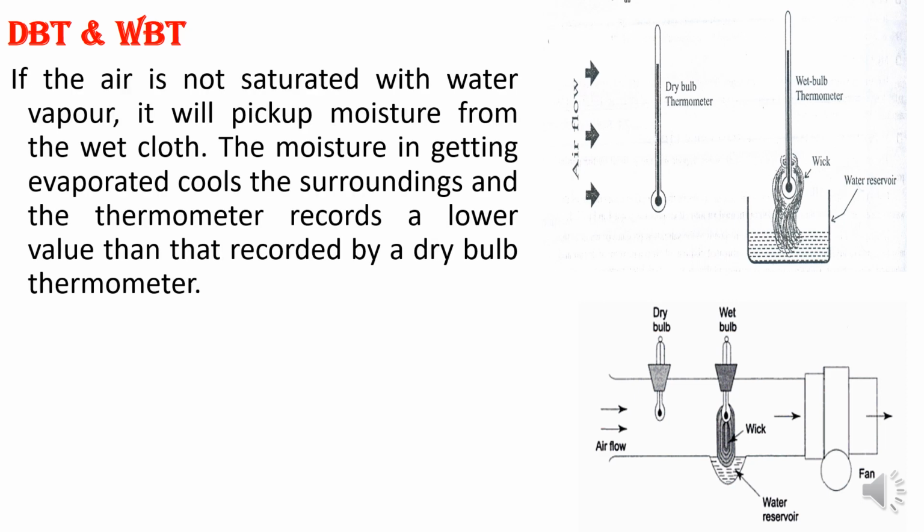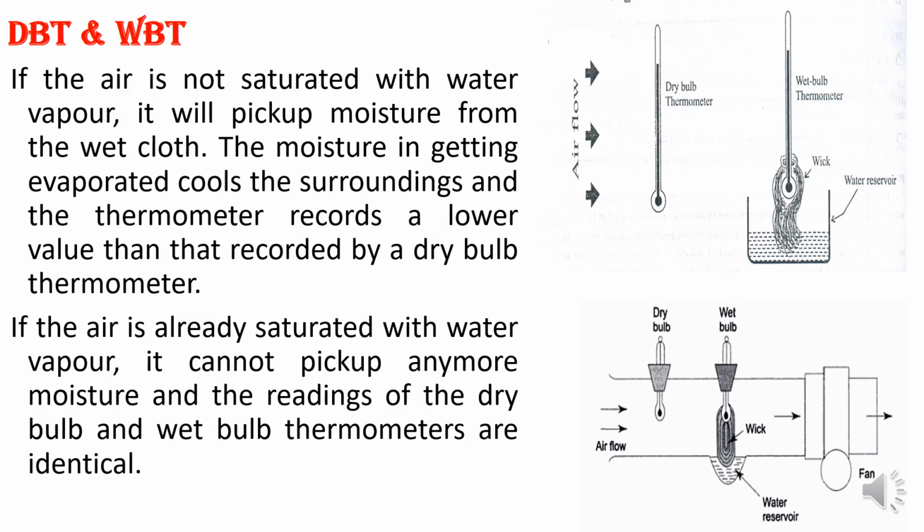We can see over here, whenever the air stream is passed, the dry bulb temperature will be there, and the water vapor will condense over here. So you will get the water reservoir, the water also passes, so the temperature keeps on decreasing, and at one particular time equilibrium is reached. So we can measure this. One instrument will be used, that is the psychrometer, where you can measure both the dry bulb temperature and wet bulb temperature of the air.